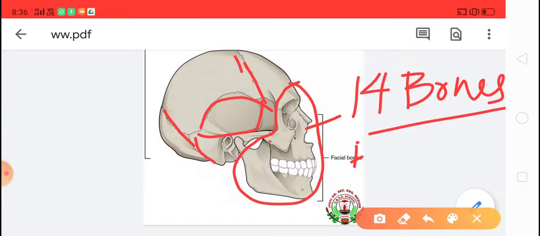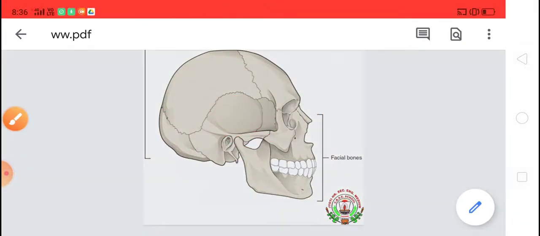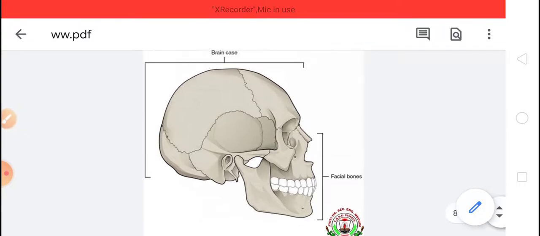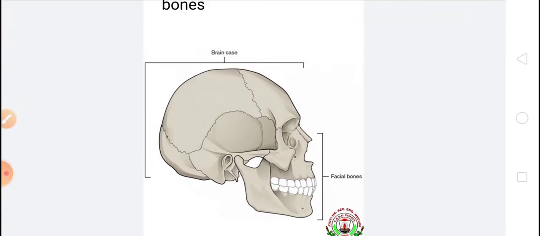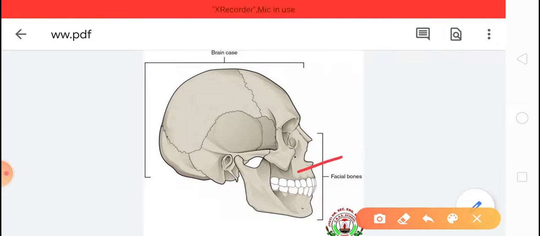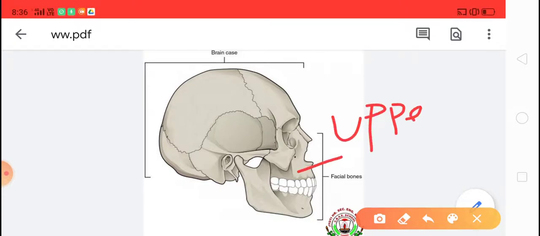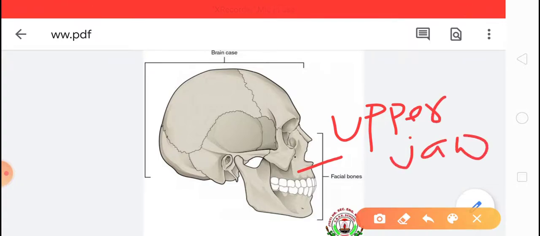The upper part is the cranium and the lower part is the facial bones. These comprise the upper jaw. This is the lower jaw.